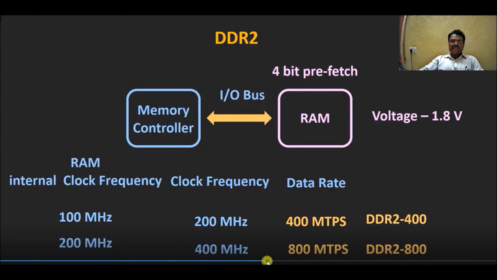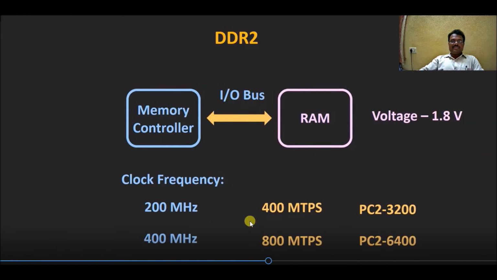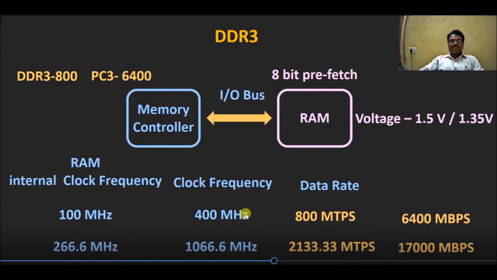So when you see DDR3, it indicates DDR3 800, PC3 6400. It has an 8-bit prefetch value, and the voltage level is 1.5 volts or 1.35 volts.